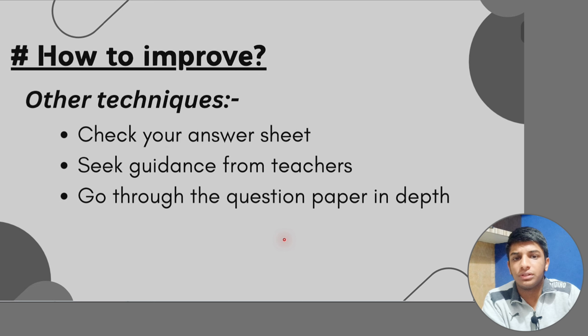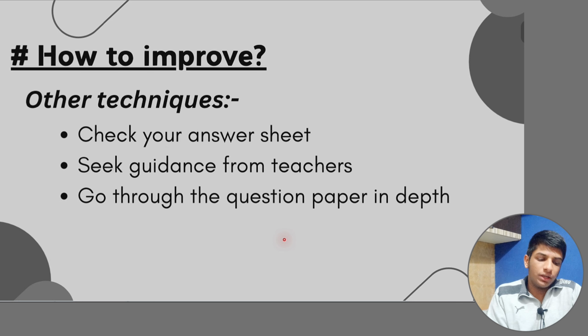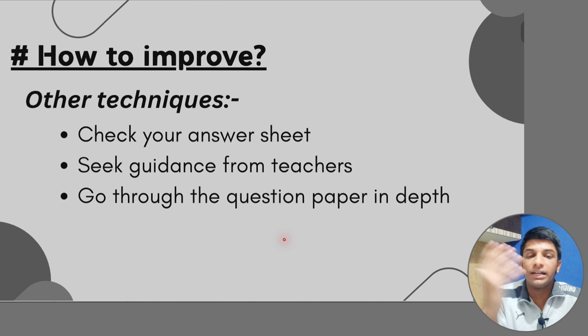You have to tell them, ma'am, look, this answer was 5 marks and you have given 4 marks. Don't argue, you have to seek guidance. Ma'am, what should I have done to get 5 out of 5? Now your ma'am will say, okay Rahul, see these are the mistakes you have made. If you hadn't made these mistakes, you would have got 5 marks. Now you know what your loophole is. From now onwards you have to work on that, and in the next midterm, quarterly, second quarterly, you have to fix that such that you get 5 out of 5.